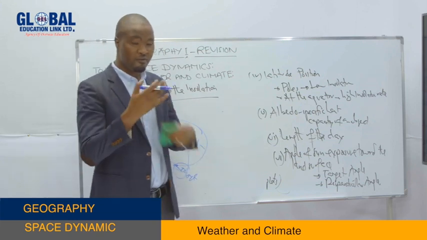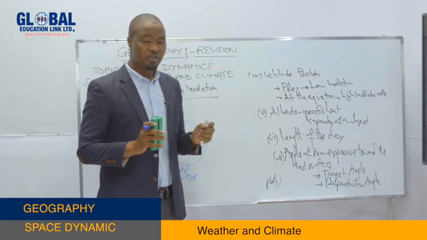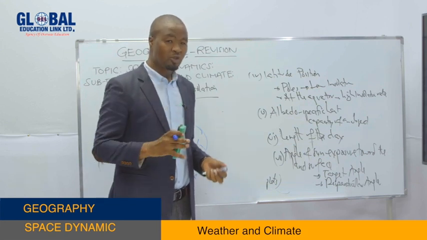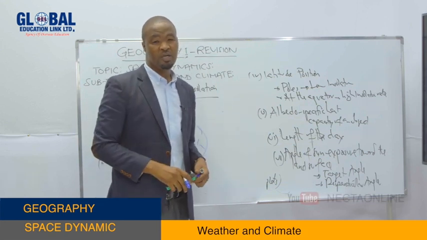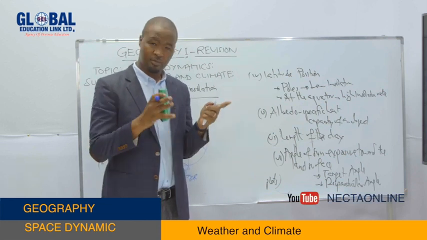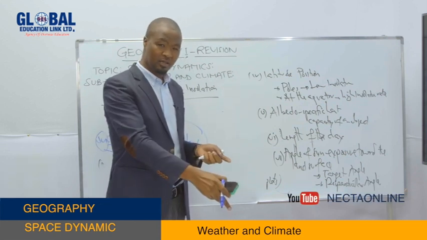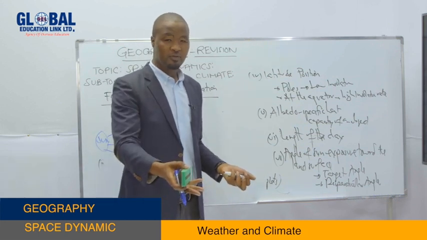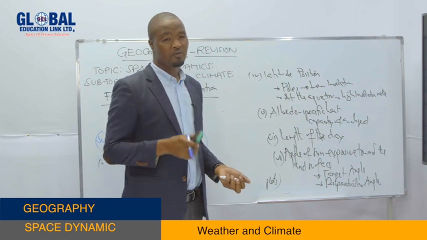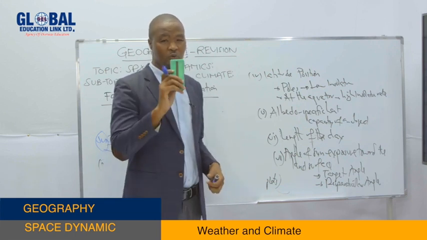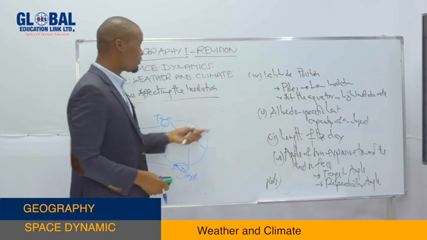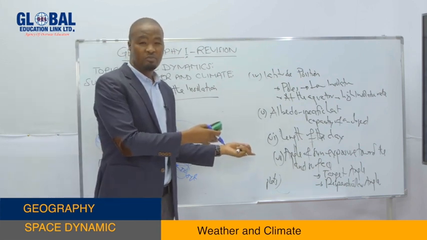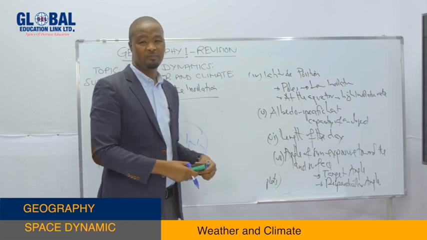So by making a summary of the question, because the question needs us to explain the factors affecting the insolation rate, the first point is that you have to explain the definition of insolation. Insolation refers to the amount of solar energy received by the Earth after the emission of heat energy by the sun. It means there is an amount of solar energy that reaches the Earth, and we call it the insolation rate. Then from there, you have to explain different factors, as I have mentioned, and give some key points on how to explain them.